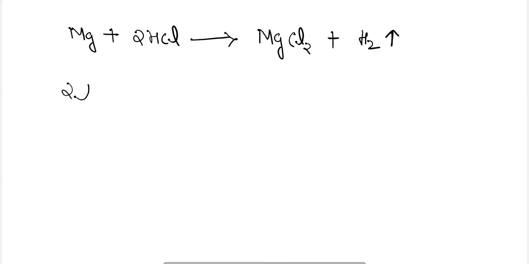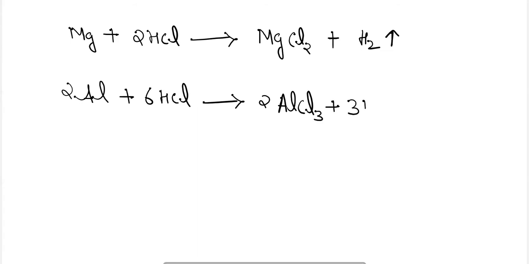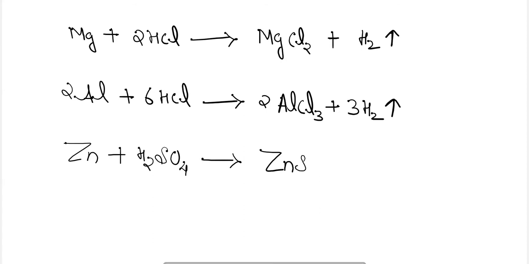Similarly, aluminium can also react with hydrochloric acid to form aluminium chloride with the release of hydrogen gas. Zinc can also react with sulfuric acid to form zinc sulfate, and the release of hydrogen gas can be seen.